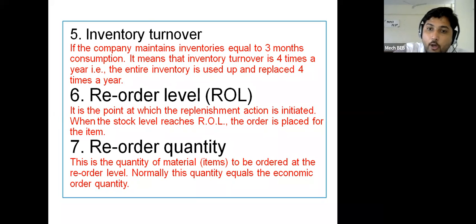Now here, reorder level tells you when to order. Now how much quantity should be ordered? That is nothing but reorder quantity. This is the quantity of material or items to be ordered at the reorder level. Normally this quantity is equal to the economic order quantity or economic batch quantity. Is everyone following? Is there any doubt or any question up till now?